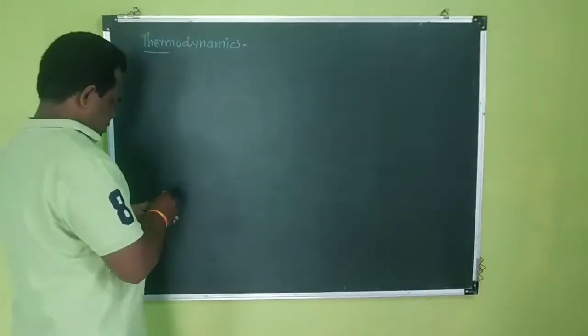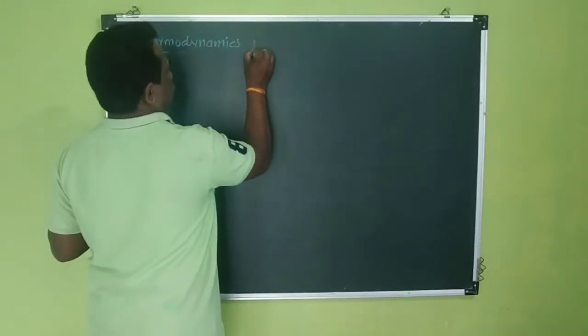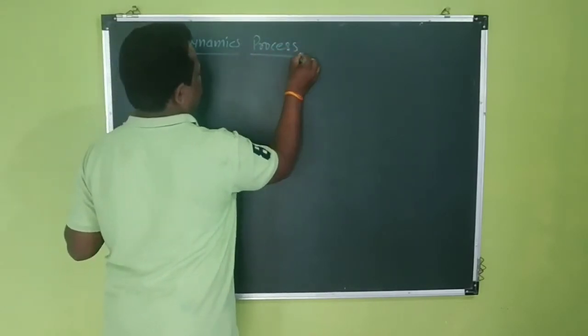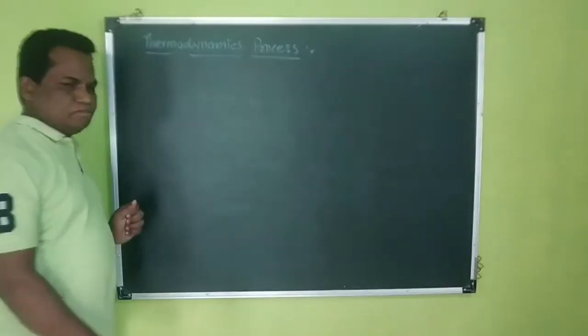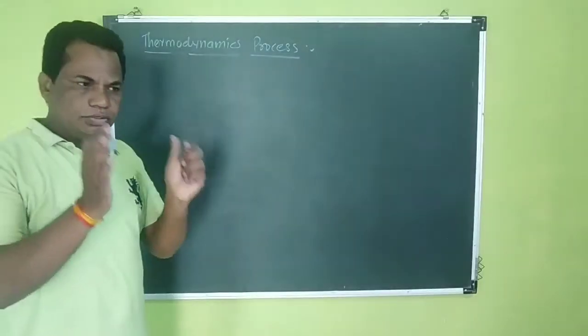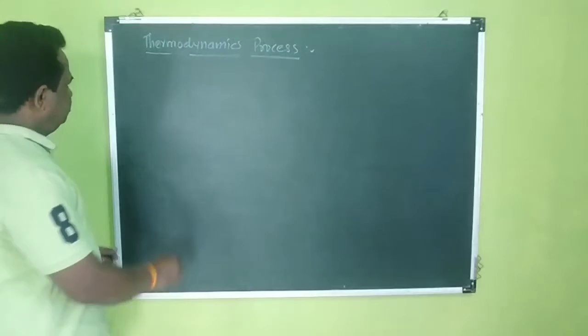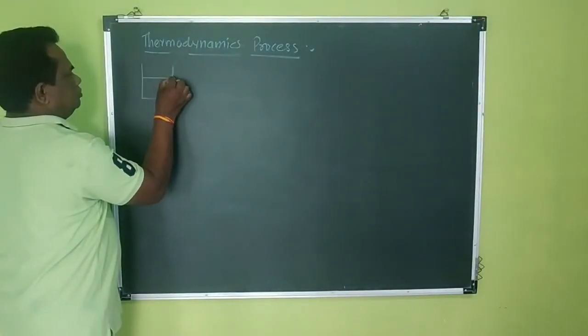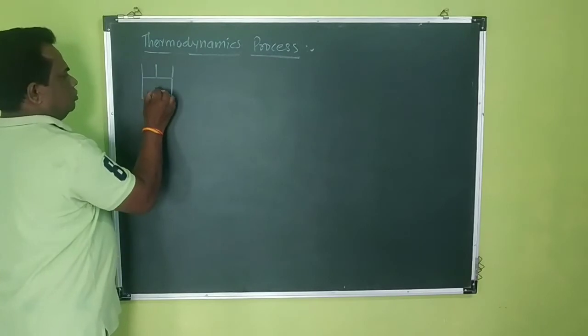So what is the thermodynamic process? Once again we suppose the simplest model of a gas in a cylinder. This is a thermodynamic system.